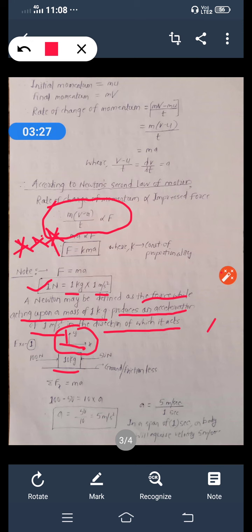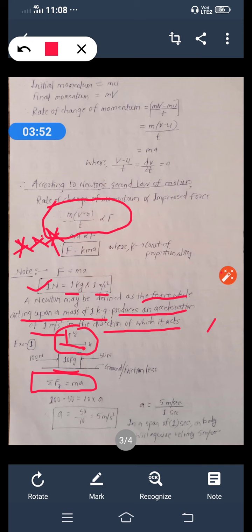Okay, and what does Newton's second law say? See this, force is equal to mass into acceleration. But here, if you see carefully, what I write is summation of f of x is equal to mass into acceleration. What is the meaning of this summation of f of x, friend?